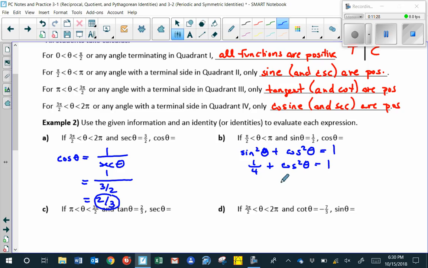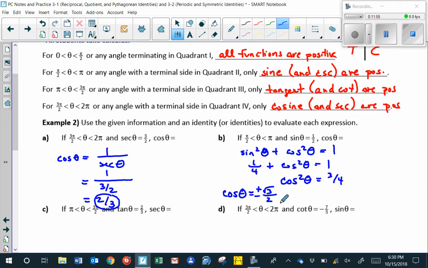Subtracting 1/4 from both sides, we get cosine squared of theta is equal to 3/4. Then we can take a square root. Now you'll remember from algebra that if we take a square root, we get two solutions for cosine of theta. Cosine of theta is plus or minus the square root of 3 over 2.